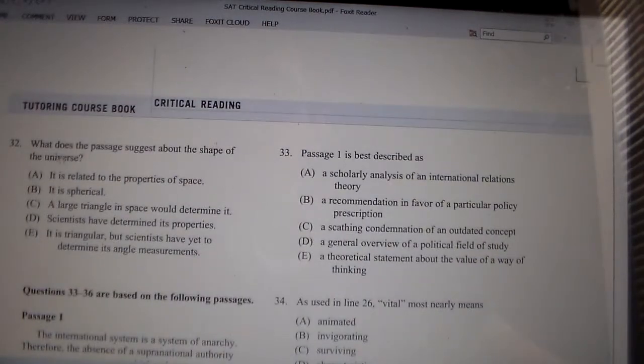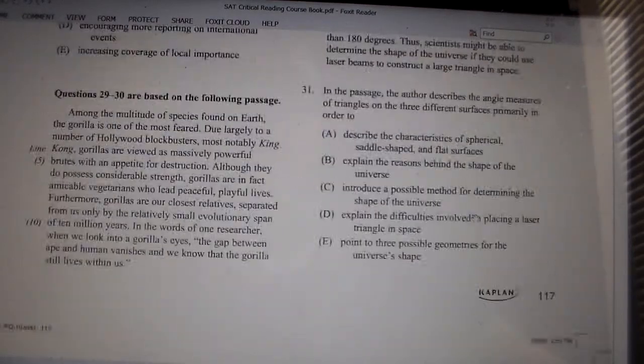So our question stem is this: What does the passage suggest about the shape of the universe? Okay, so it's an inference question because we have the word suggest, and it's suggesting something about the shape of the universe. As we read through, we're going to want to figure out what the passage says about the shape of the universe. Everything else doesn't matter so much.